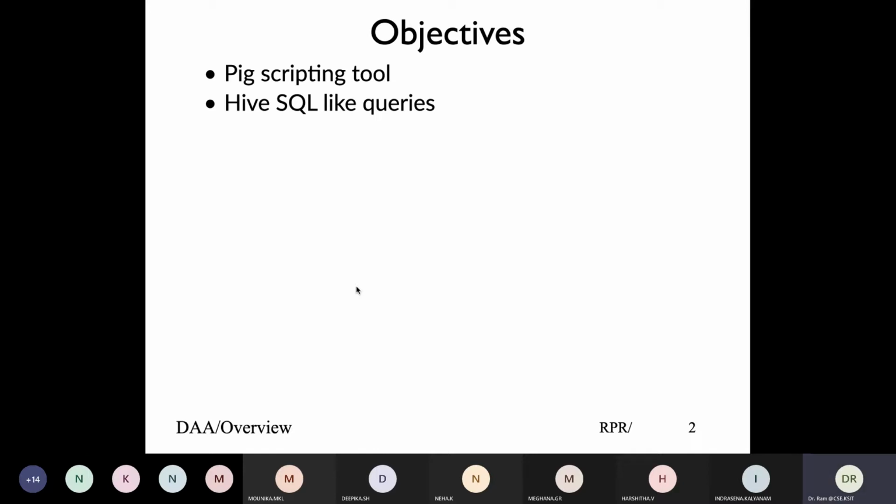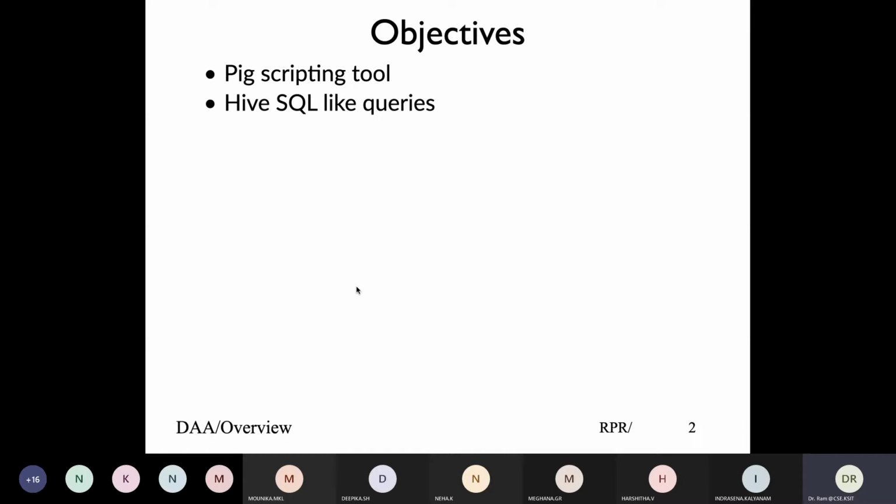Most developers and programmers are comfortable with using SQL to do any data processing, because any application would require some component of an RDBMS, a relational database, and hence one ends up using SQL.